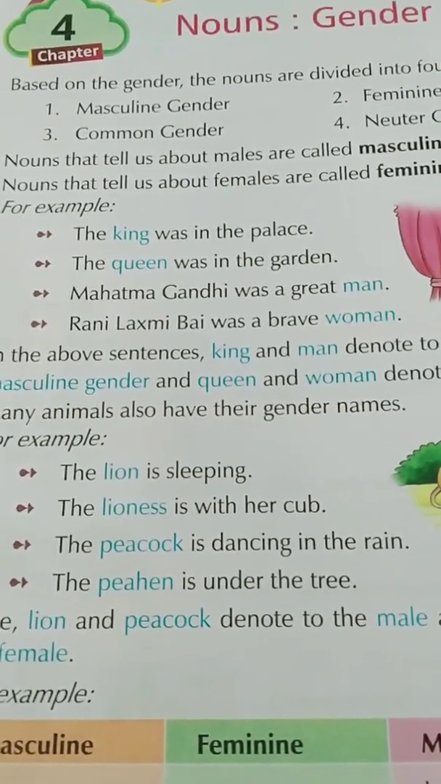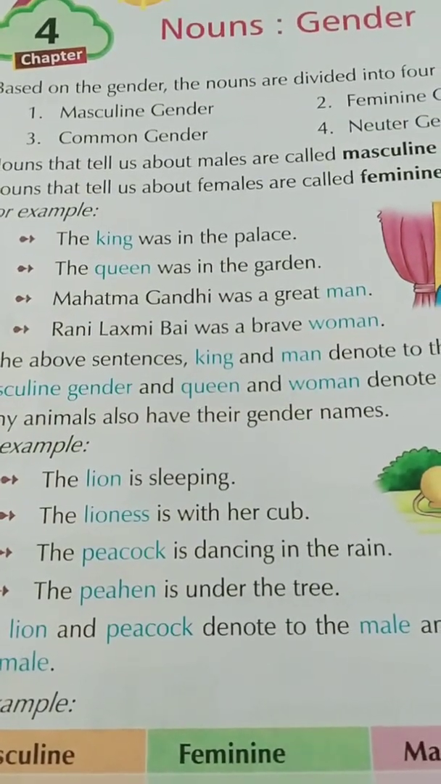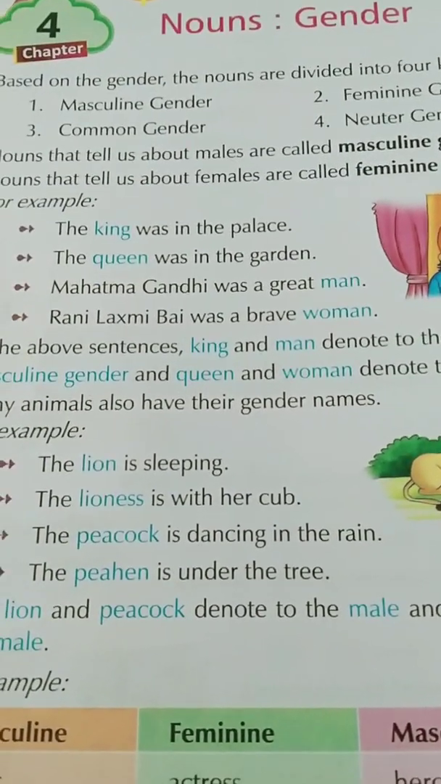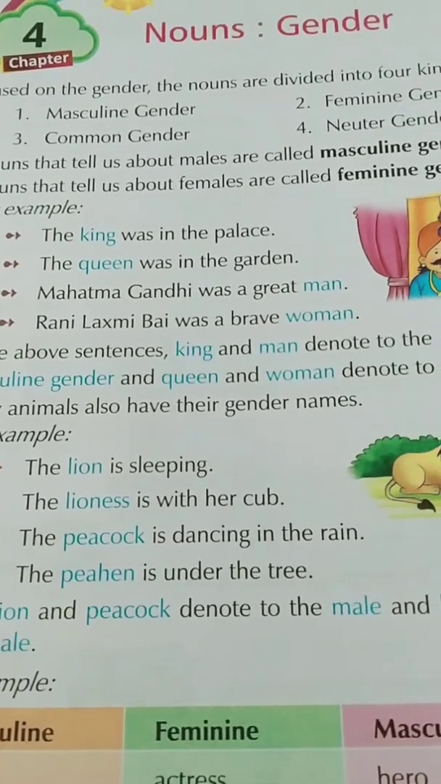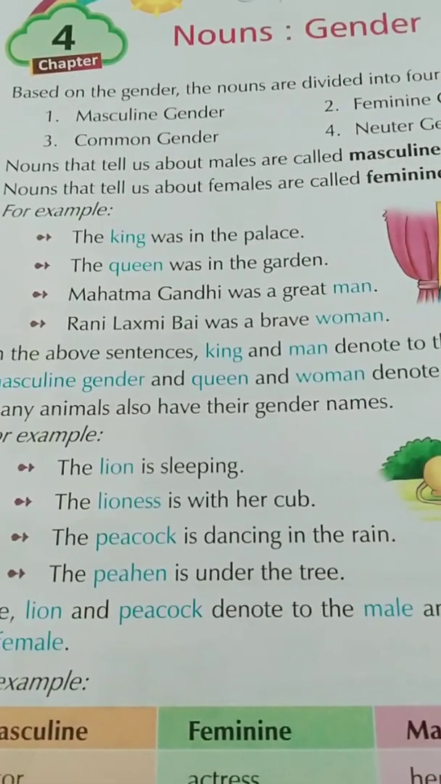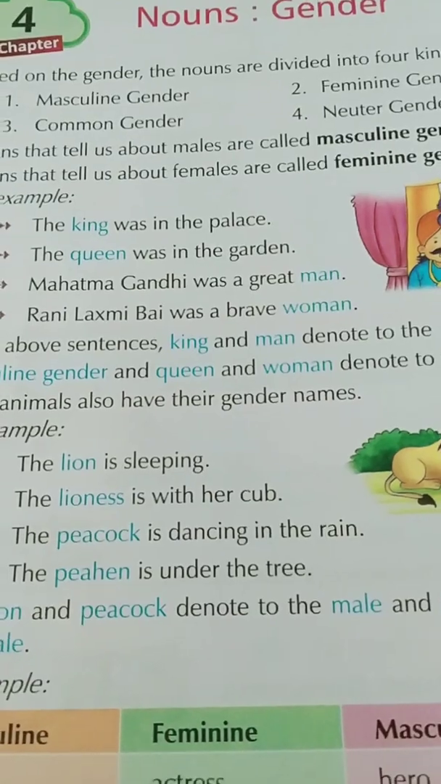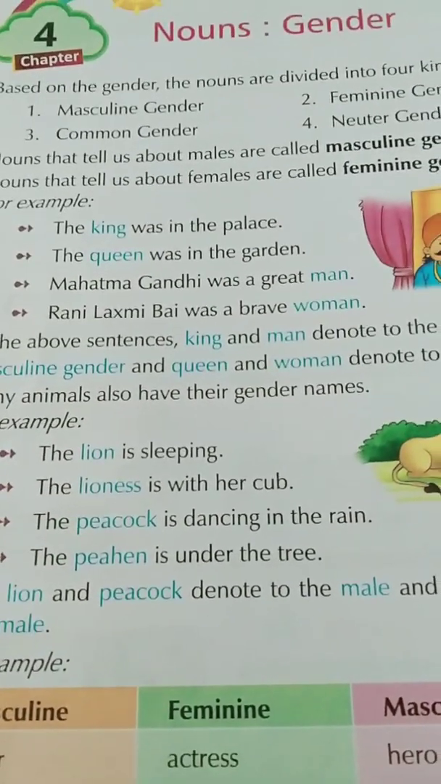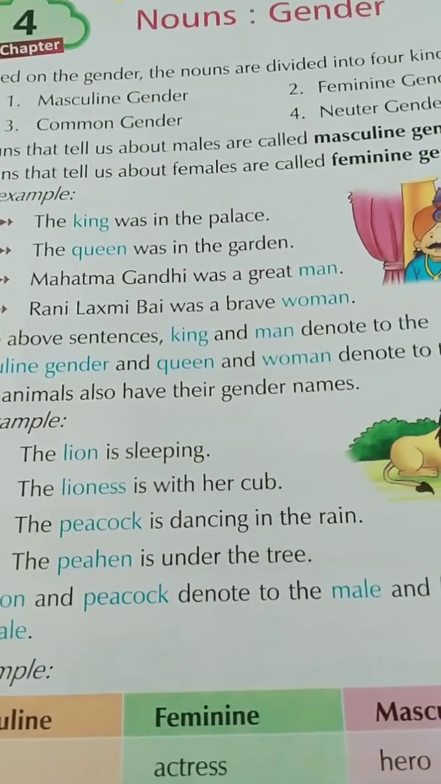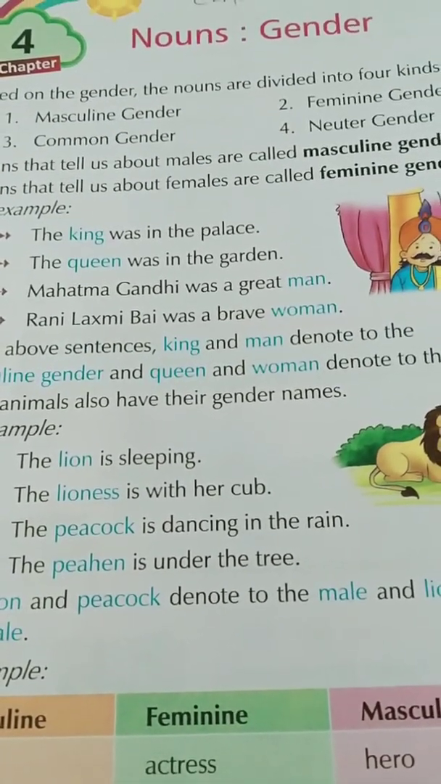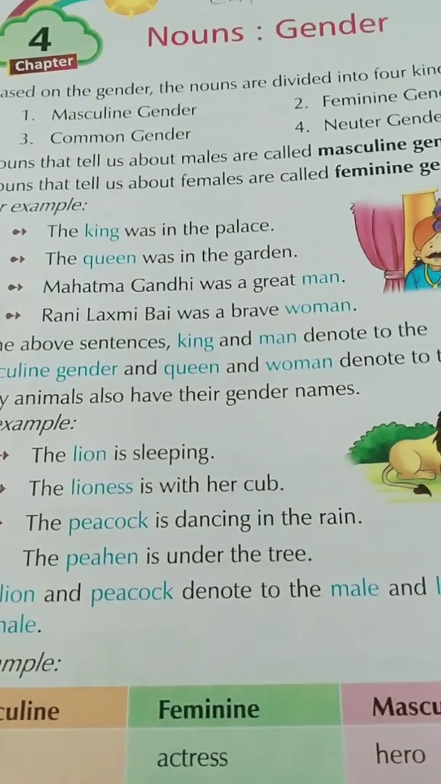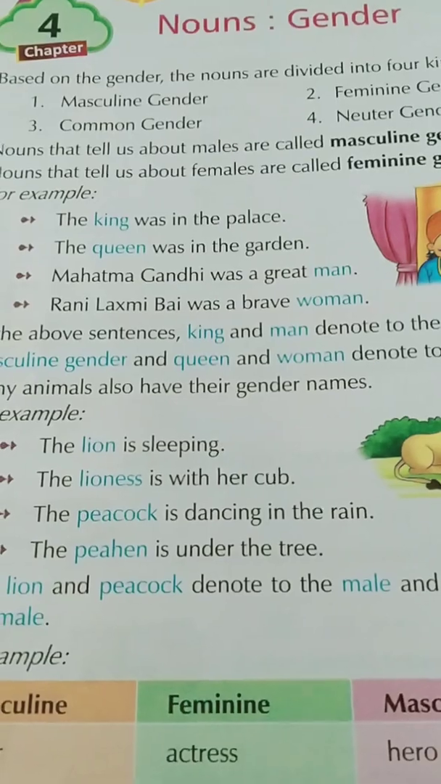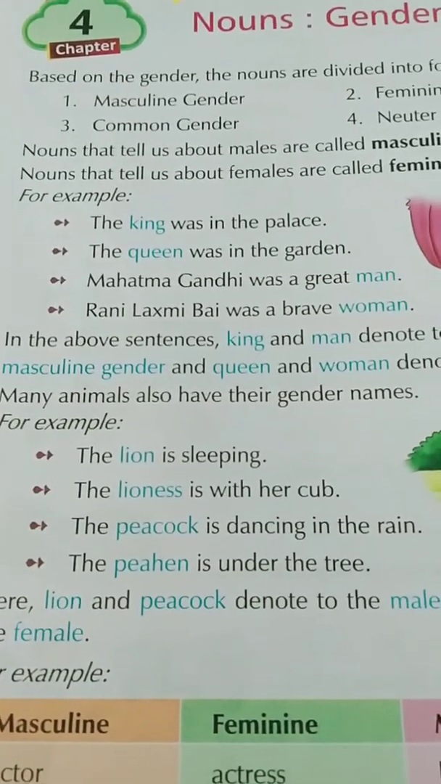Masculine gender. Nouns that tell us about males are called masculine gender. When we come to know about males, that is known as masculine gender. Now see, nouns that tell us about females are called feminine gender. It's very easy, students, but you just have to recognize the masculine and feminine gender. How? See, males are denoted with masculine gender and females are denoted with feminine gender. It's very easy. Now see the examples.